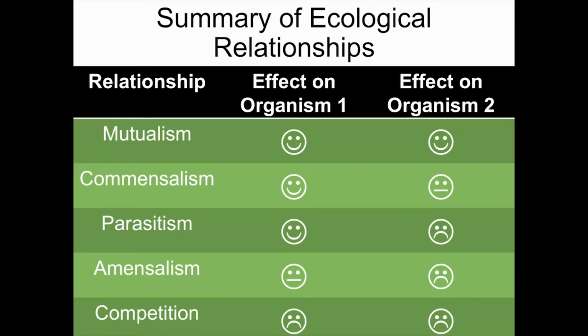Here's a table that summarizes the ecological relationships that I discussed in this lesson. Notice that mutualism benefits both organisms. Commensalism only benefits one organism, but the other organism is unaffected. Parasitism benefits one, but harms the other. Amensalism doesn't affect one organism, but harms the other. And in competition, both organisms are harmed.